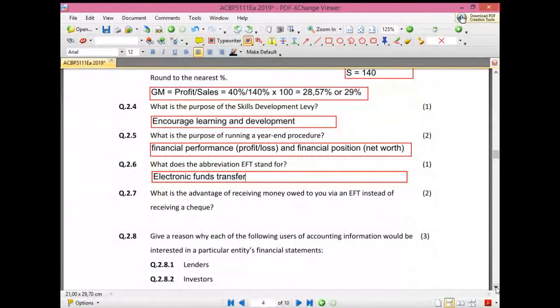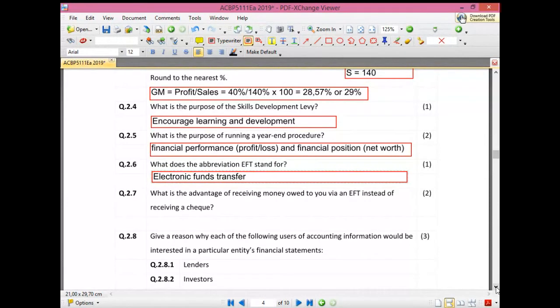Now, what do you think is the benefit of receiving money via EFT instead of a check? So why would you rather want an EFT than a check? Okay, so one of the answers here is that an EFT is quicker. Okay, what else?